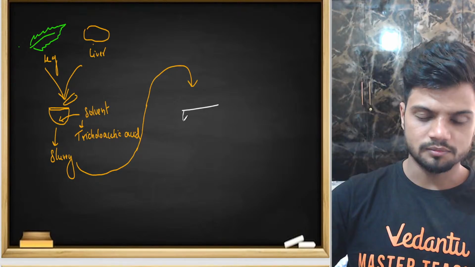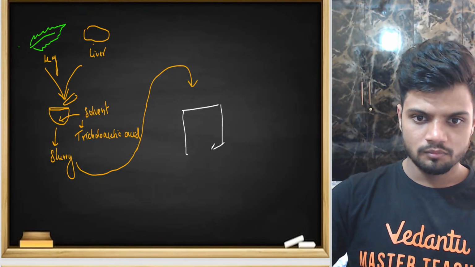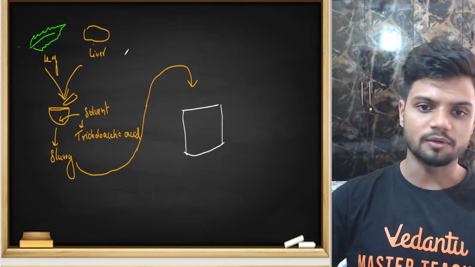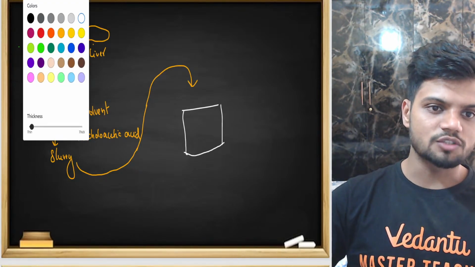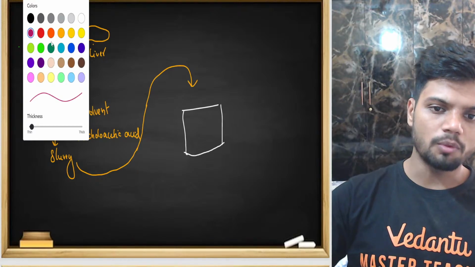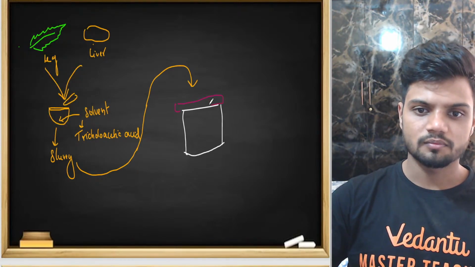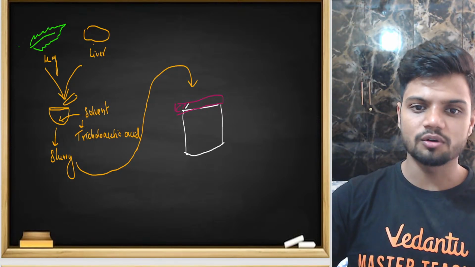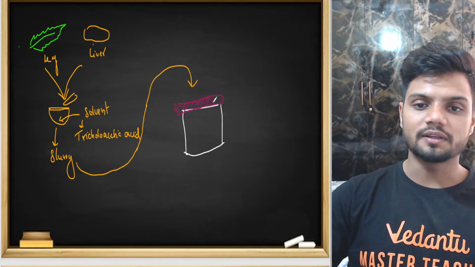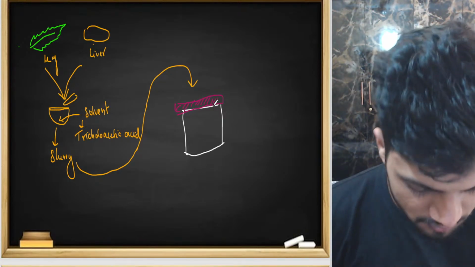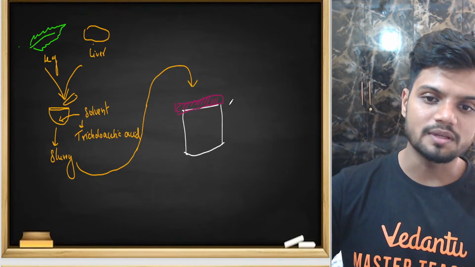Here I have a beaker. To this beaker I am adding it, but I cannot add it as such. You need to filter it. So on top of this I am keeping a muslin or cheesecloth. You might have seen, when your mother is making chapati, you take the atta and you sieve it. So here we have muslin cloth.